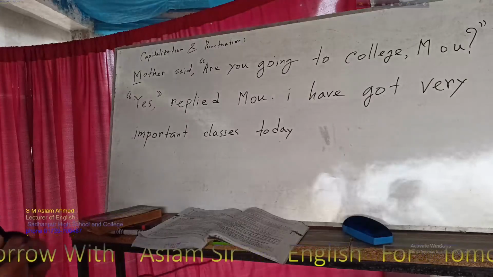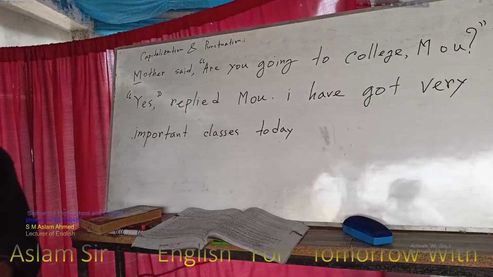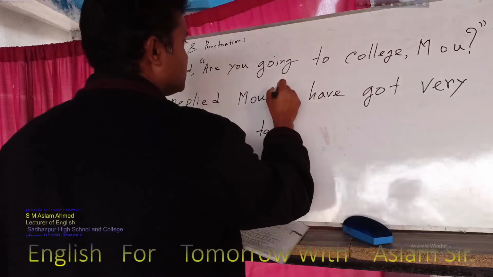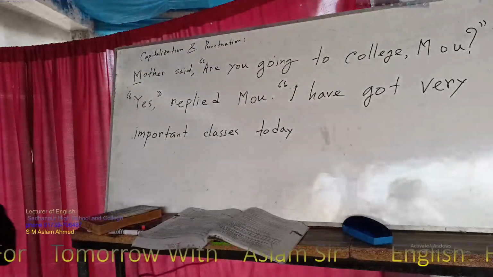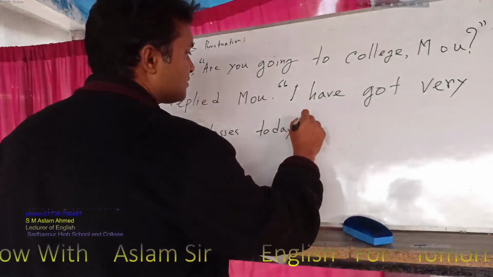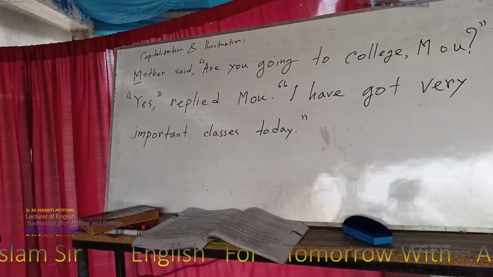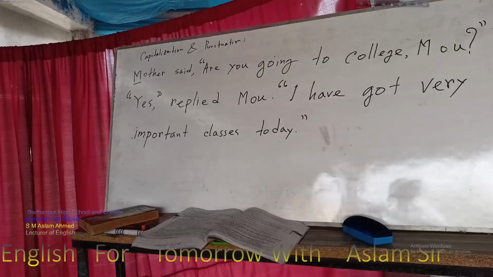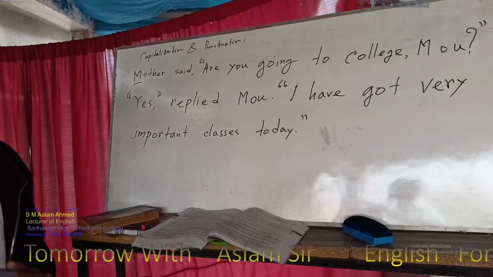Next one, I. So "I have got very important classes." This person, we say Mo, is again speaking. So for this reason again the inverted comma starts and I is capital. And "I have got very important classes today," full stop. You are right, because what type of sentence is this? Affirmative assertive sentence. Or you can say affirmative, no problem. Because assertive has two types of form. One is affirmative and another one is negative. Okay. So this is the answer of this part.